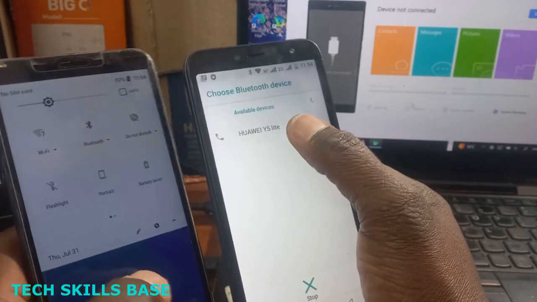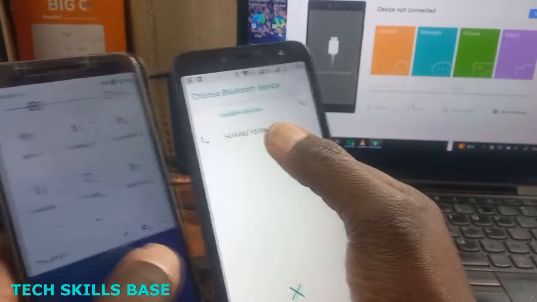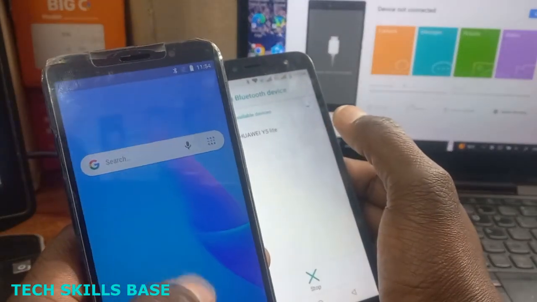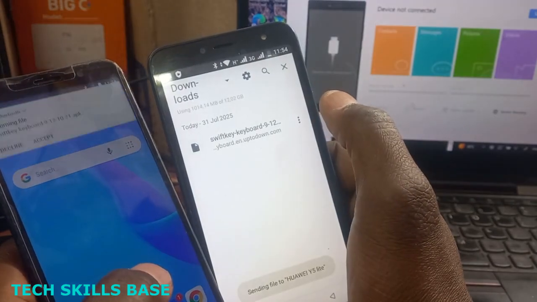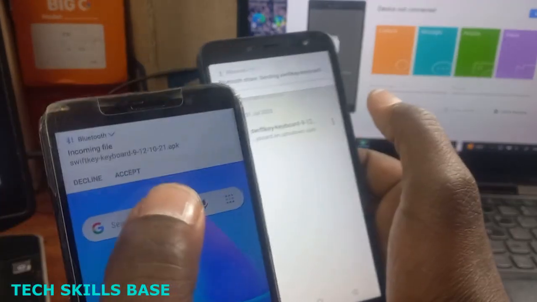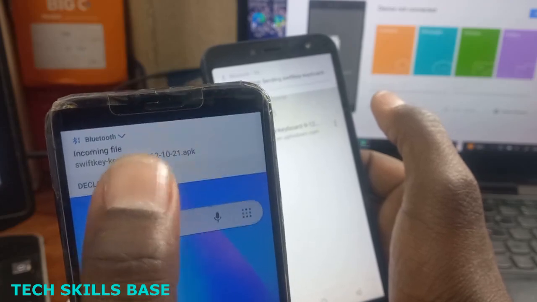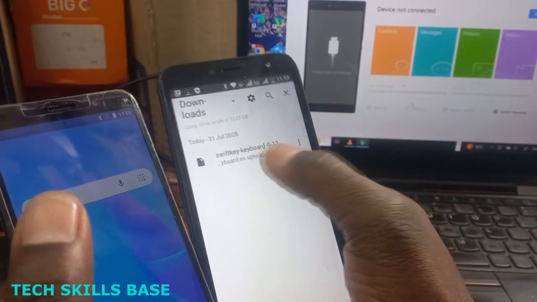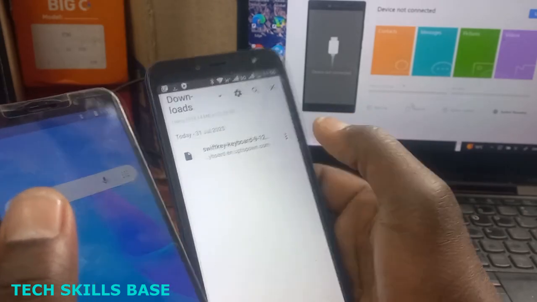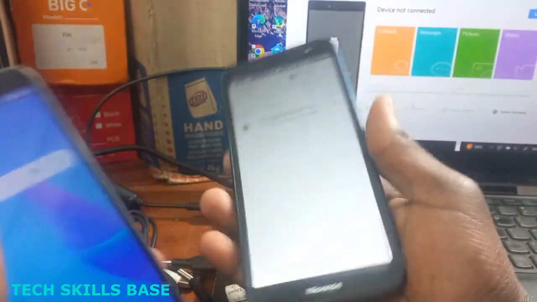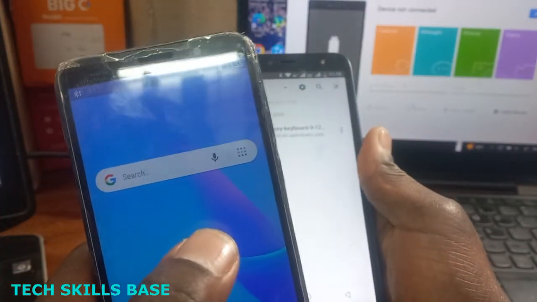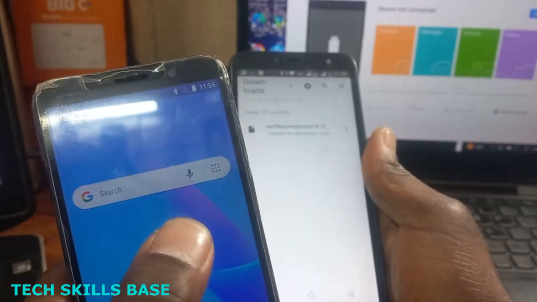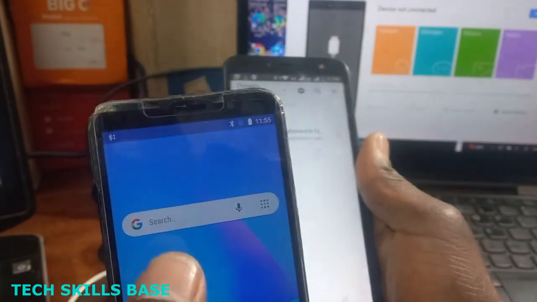You can see Huawei 5. It is reading this Huawei 5 automatically. Because I already activated this side, I make share. Automatically it asks me to accept. I go to accept. I'm sharing this SwiftKey from this phone where I downloaded it to this Huawei which is missing the keyboard. We have to download the keyboard through SwiftKey from this Huawei 5.